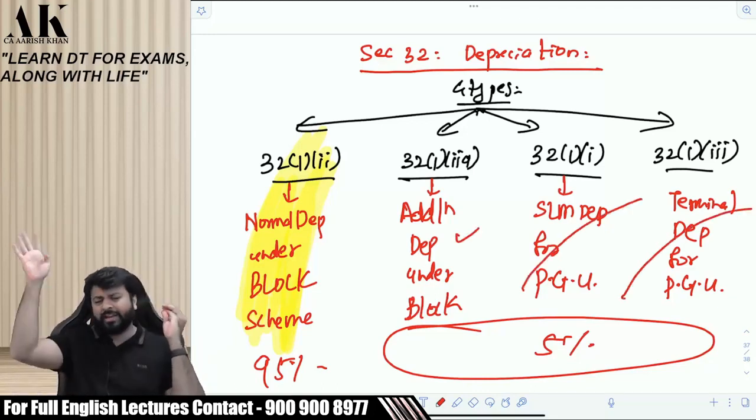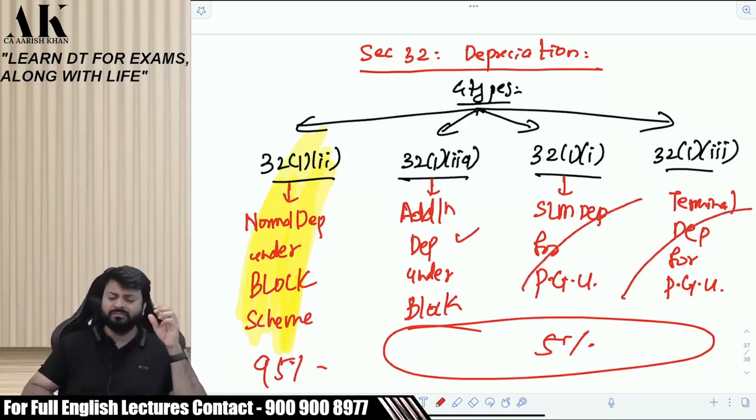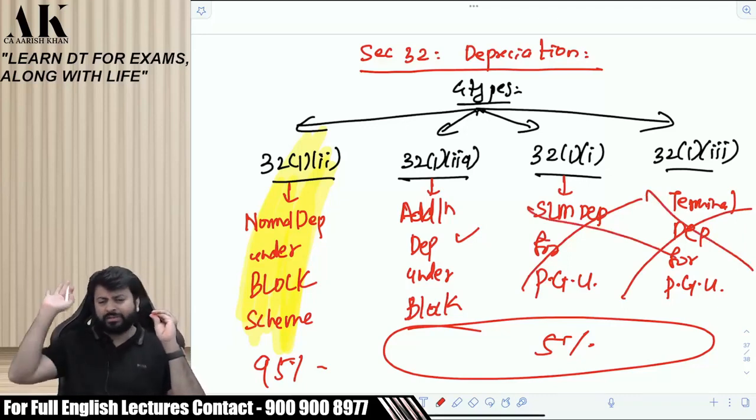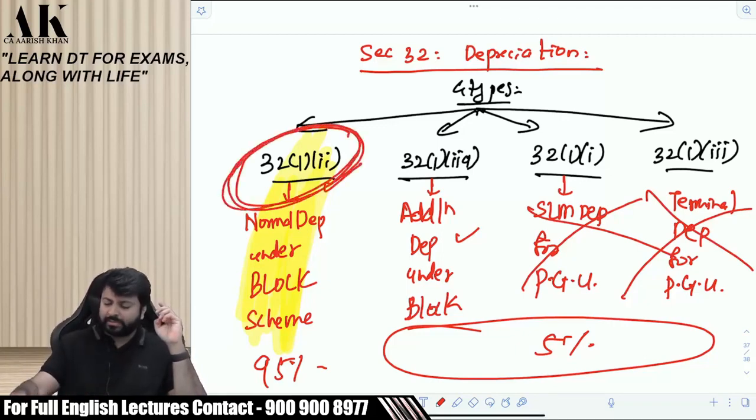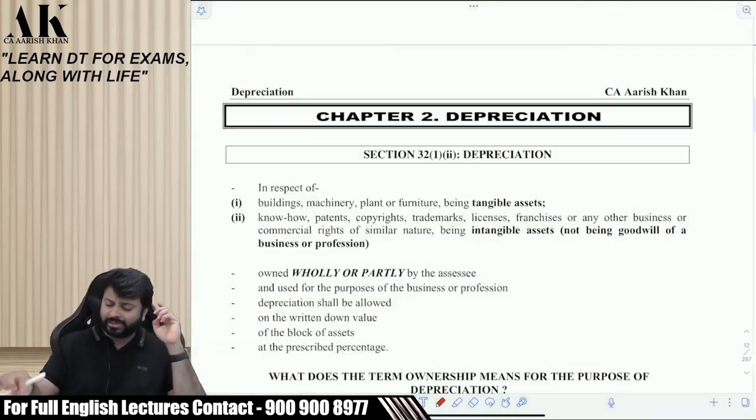These two we'll talk about at the end of the chapter. Okay, not now. These two will come on Sunday, not tomorrow. Sunday later half. Okay. So let us read this section first of all. We will start with this normal depreciation under the block scheme. What does this section have to say?